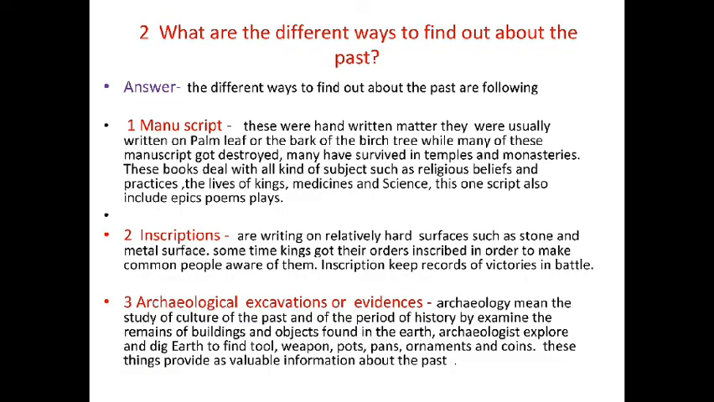Question number 2. What are the different ways to find out about the past? And the answer is, the different ways to find out about the past are following. First, manuscripts. These were handwritten matter. They were usually written on palm leaf or the bark of the birch tree.